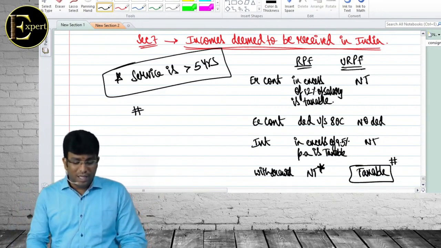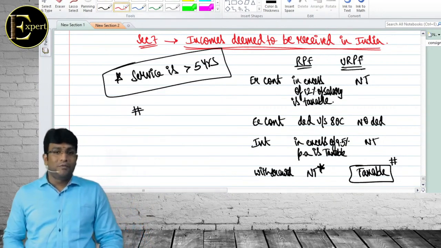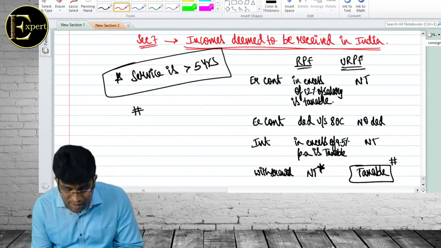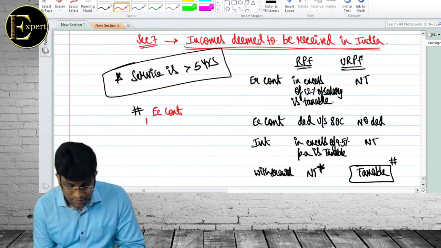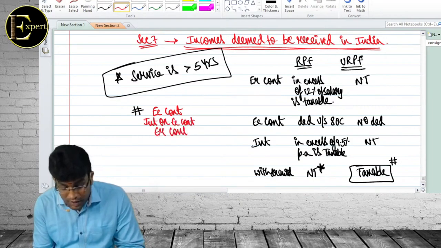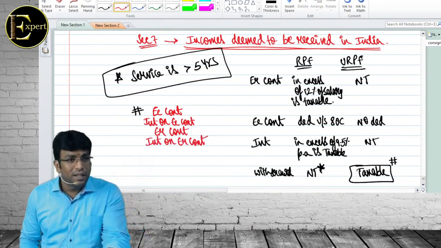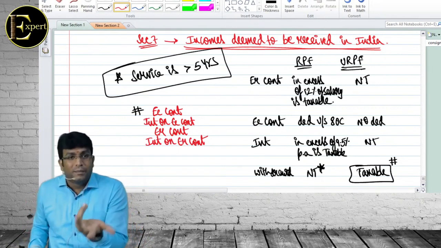When you withdraw money from URPF, there are 4 components in that. The four components are your money what you contributed, interest on your money what you contributed, what employer contributed, and the interest on what employer contributed. बराबर है बेटा? These are the four components in the money what you have withdrawn.